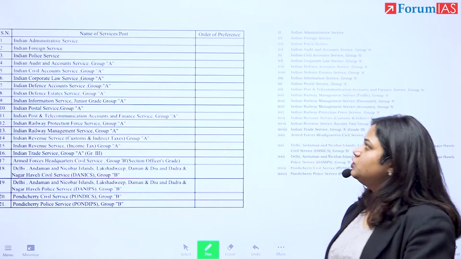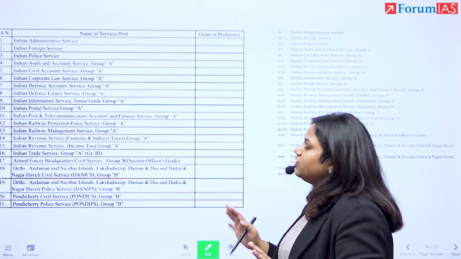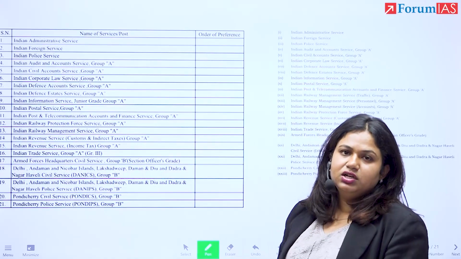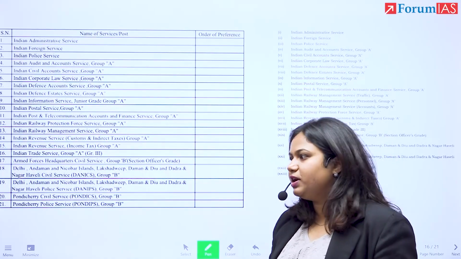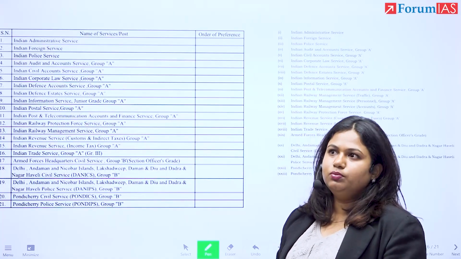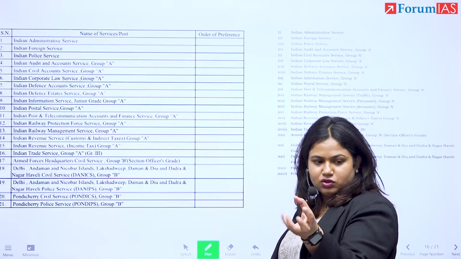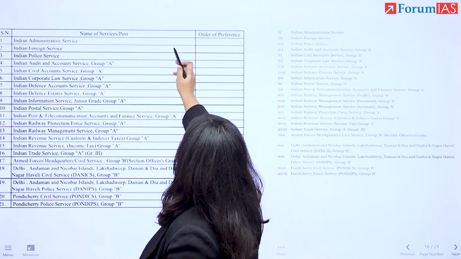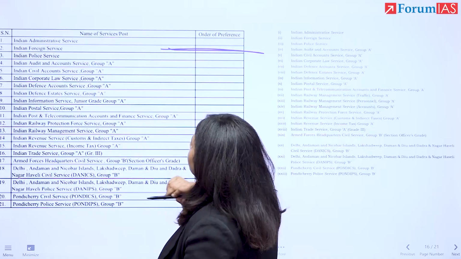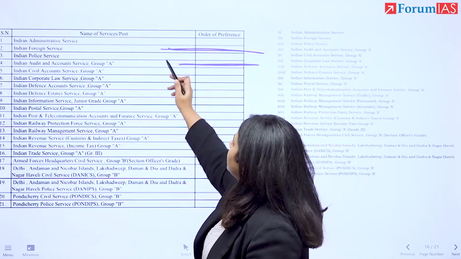Another sort of person could be a person who is more of a urban background. So urban background person does not want to live in a smaller district. This urban background person would want to live in a large city, right? Again, might not be more inclined towards police services. So their order priority matrix comes in here. They would want to put foreign services early, right? They also want to put audit and accounts early.